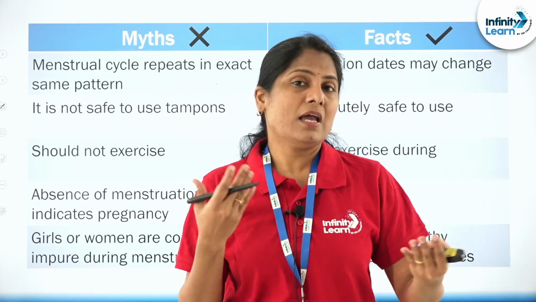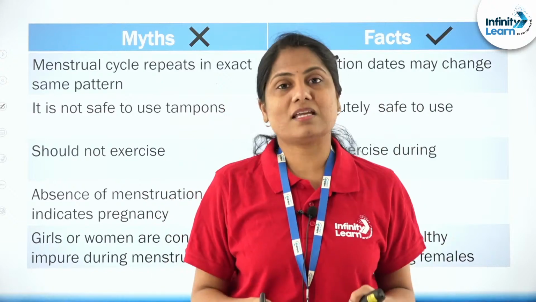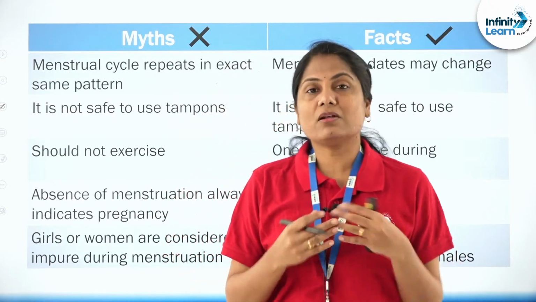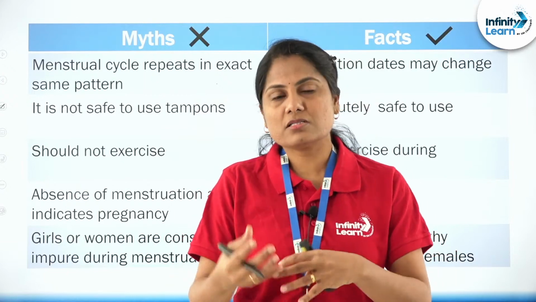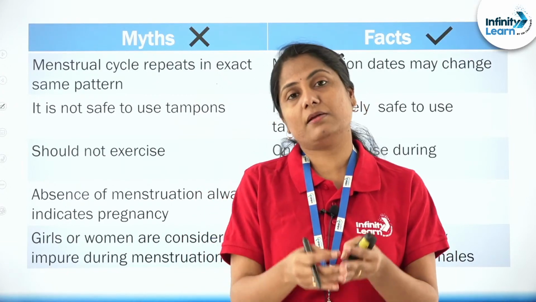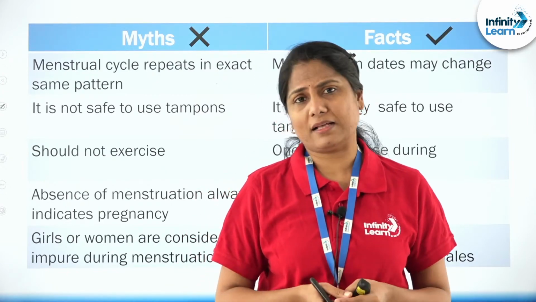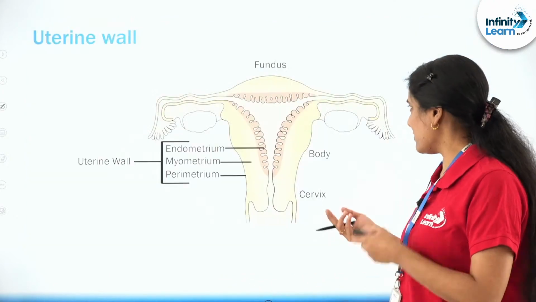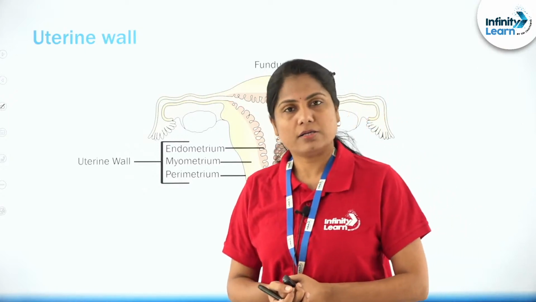It's a very healthy process that is indispensable in women, right? So you cannot consider girls who are undergoing this time period as impure or anything like that. These are some of the facts I wanted to present before going into our topic.